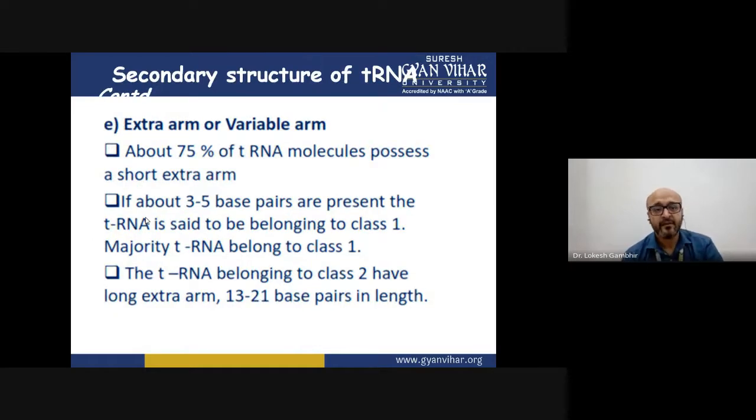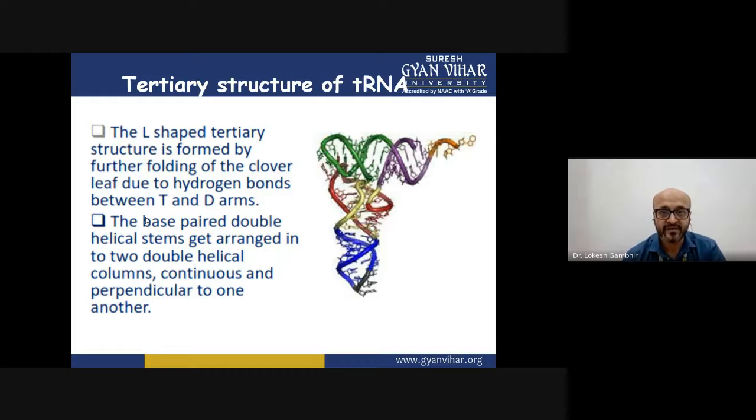Fine. Then let us discuss the tertiary structure. Now, why did I incorporate this information for you? We already know the primary structure. It is folded to give rise to a clover leaf-like model, right? And then that clover leaf-like model is a secondary structure, which again folds to give rise to a 3-dimensional structure. This is a 3-dimensional representation of tRNA, which actually works inside the cell.